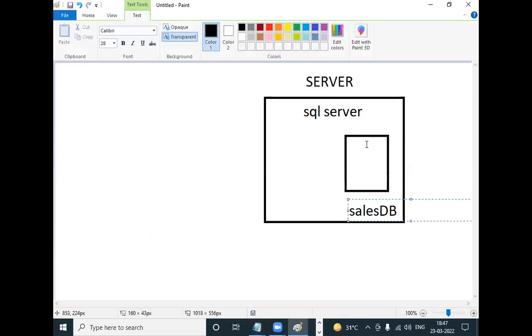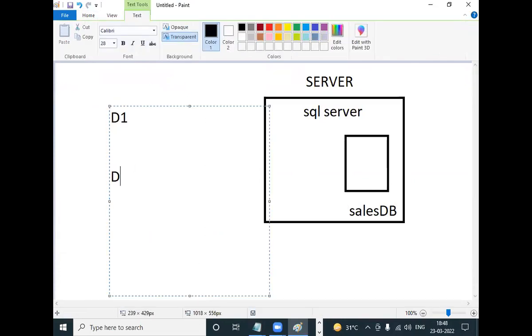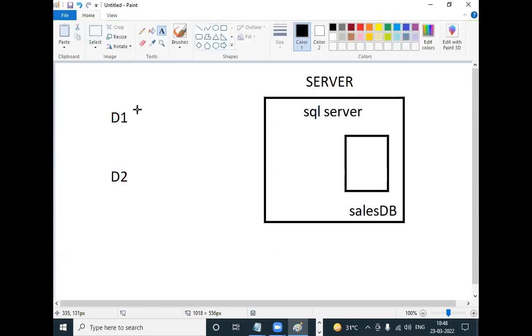Now, what is ready? Server is ready. Database is also ready. So suppose some developers are assigned to this new project, developer 1 and developer 2. Every day these developers have to work with this database, and to work with this database every day, the developers have to connect to server.